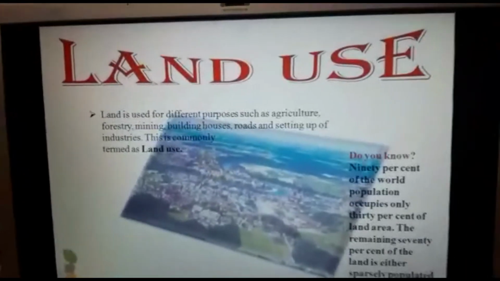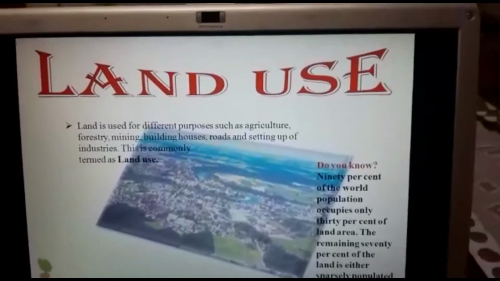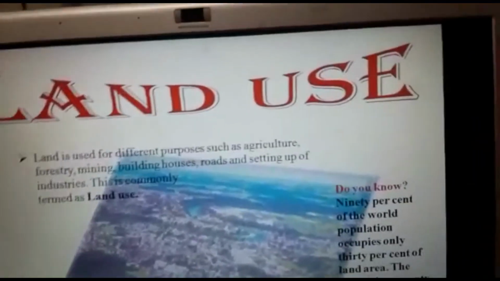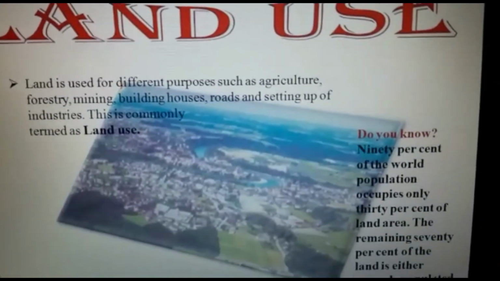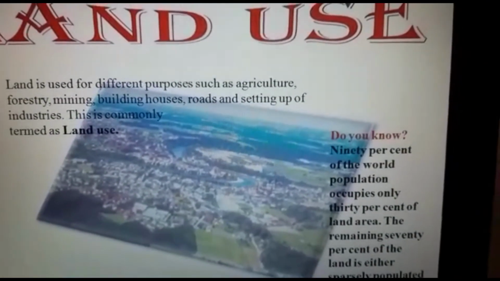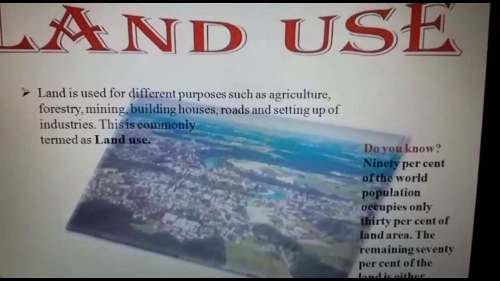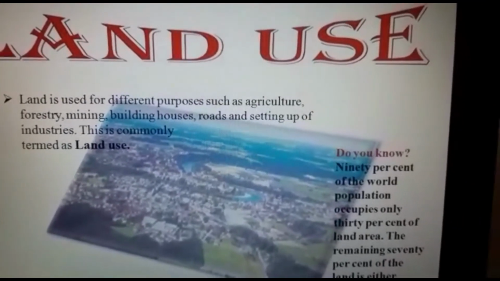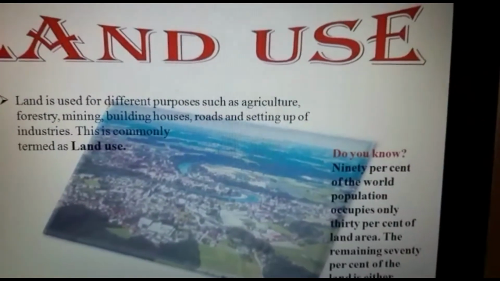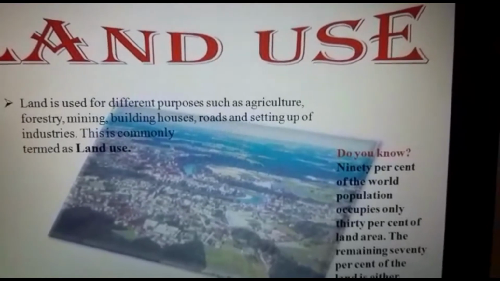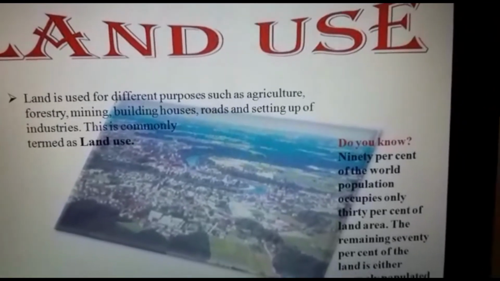Children, the use of land is determined by physical factors such as topography, soil, climate, minerals and availability of water. Human factors such as population and technology are also important determinants of land use pattern.